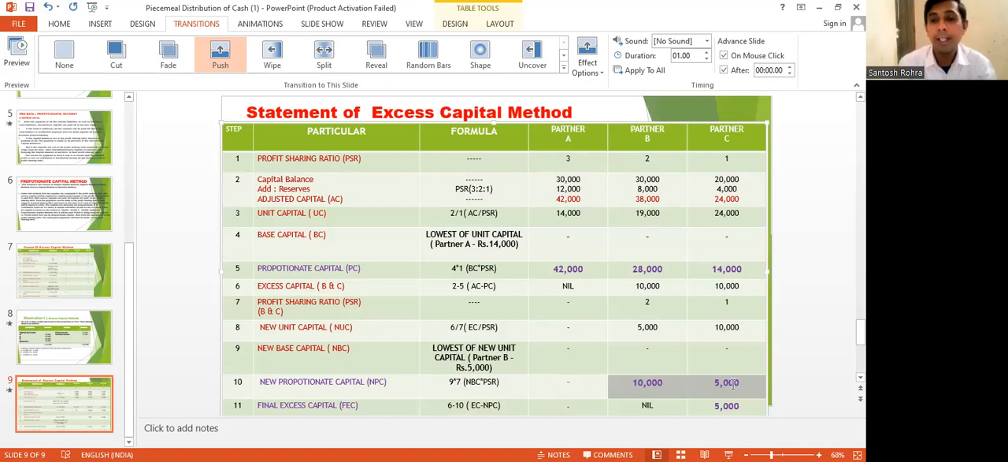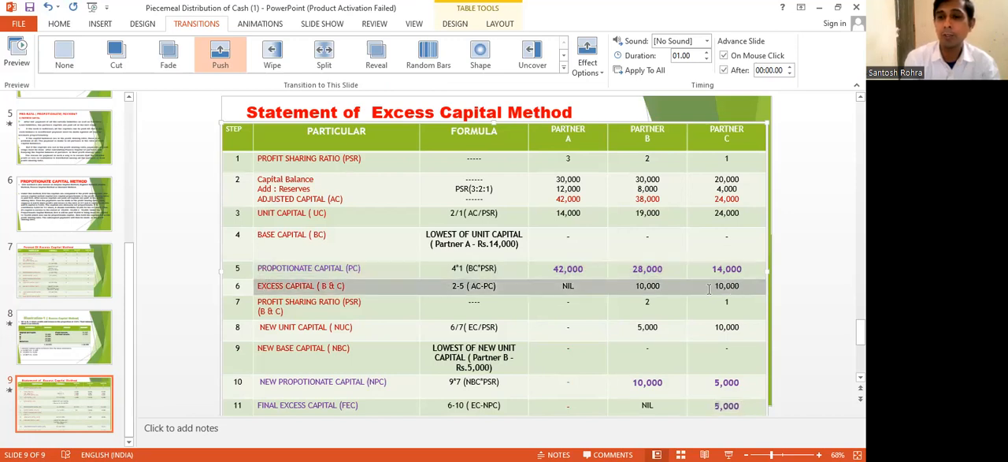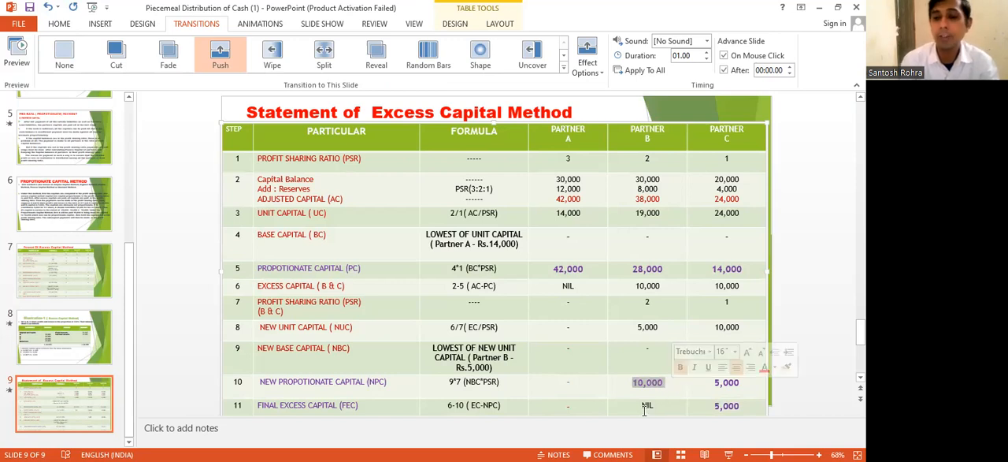So definitely, if we go for the final excess capital, here we have taken B's as the lowest as per the question. So definitely B will move out, and lastly C's capital will be excess. The final excess capital comes 6 minus 10. In step 6 we have calculated excess capital, 10,000 minus 5,000. We'll get the 5,000. Here 10,000 minus 10,000. In case of B, 10,000 minus 10,000 means zero.